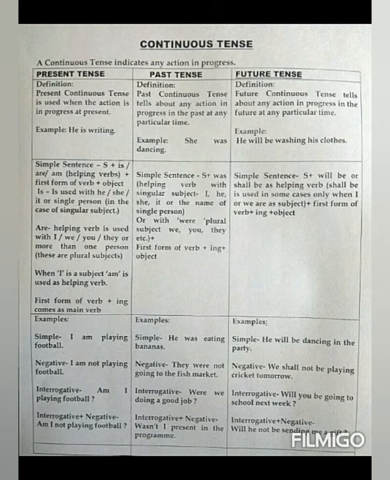Students, remember one thing: the helping verb shall is used with I or we when the speaker is not sure about what he or she is saying. For example, we shall be talking on phone. Here, the speaker is not sure whether he or she will be able to talk or not.